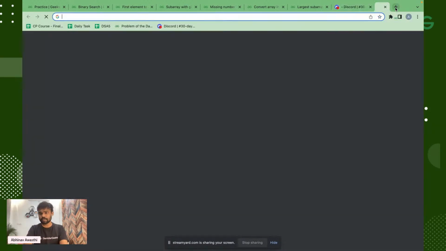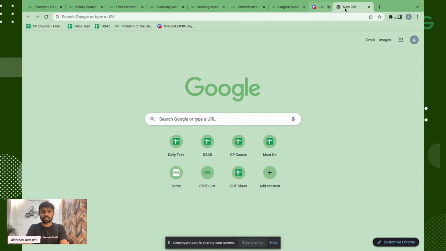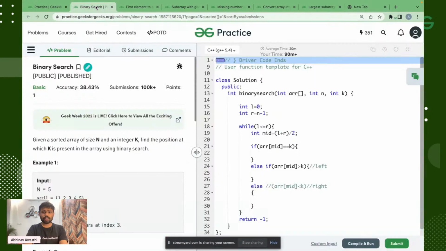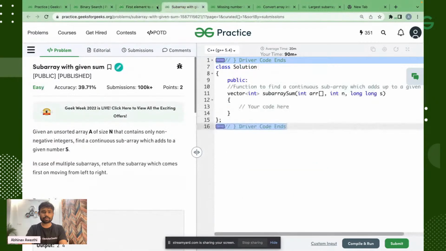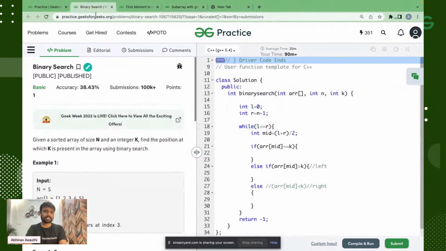So great, guys. Now let's talk about the 3 problems which we are going to solve today. As you can see, these are the 3 problems. The first problem is binary search. Because now I am trying to start searching also. So for searching, we will discuss the binary search approach, the basics of it. What is binary search? How do we basically do the things?